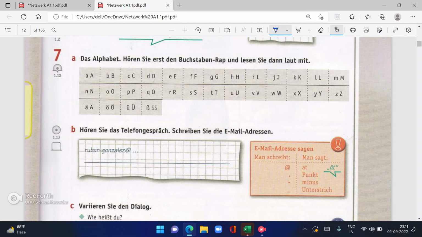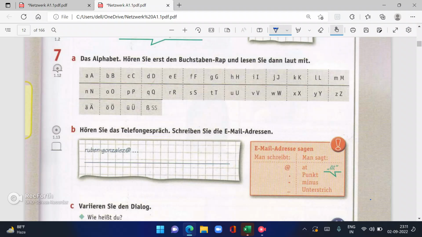At. We say at. This is dot. We say Punkt. This is minus. This is Unterstrich.